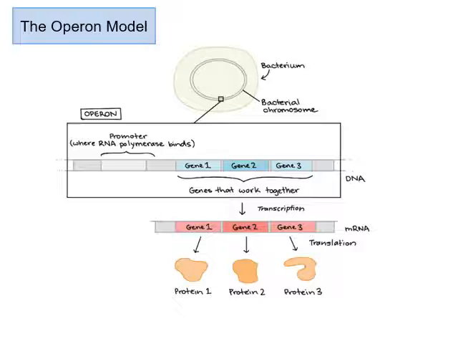This part here is a segment of bacterial chromosome, and this encodes for several genes. These genes that work together will be transcribed into mRNA, and then translated into protein. Note that some of the bacterial genes will be expressed only when it is necessary.